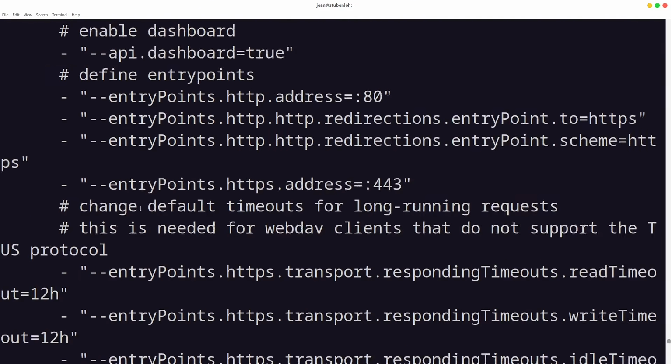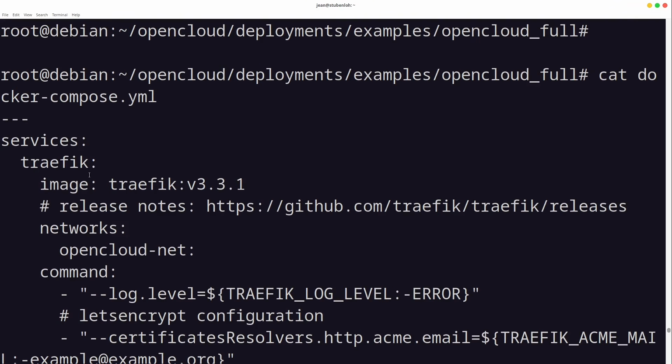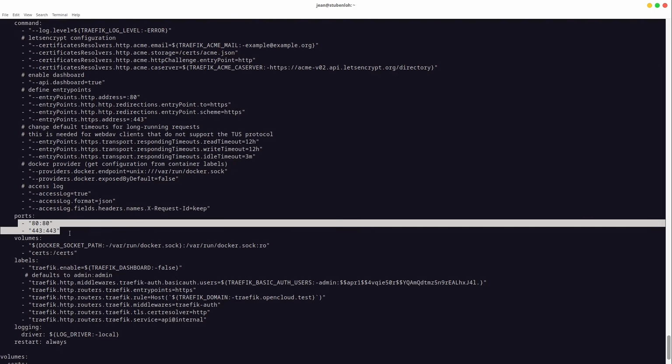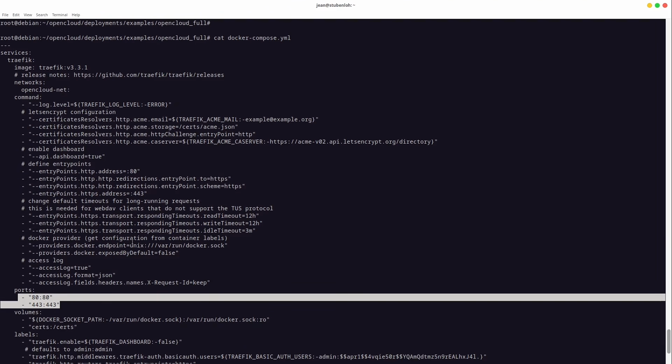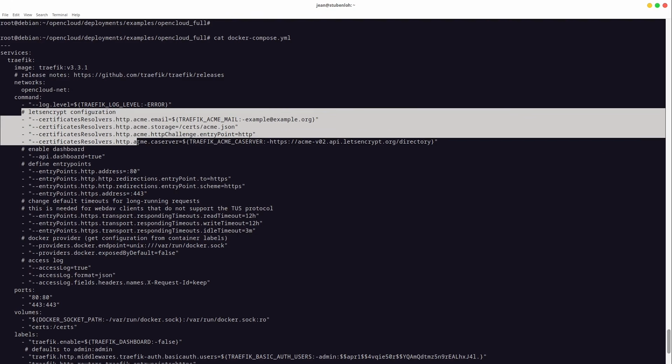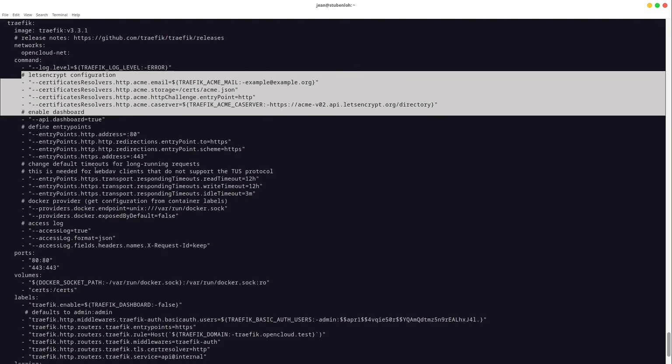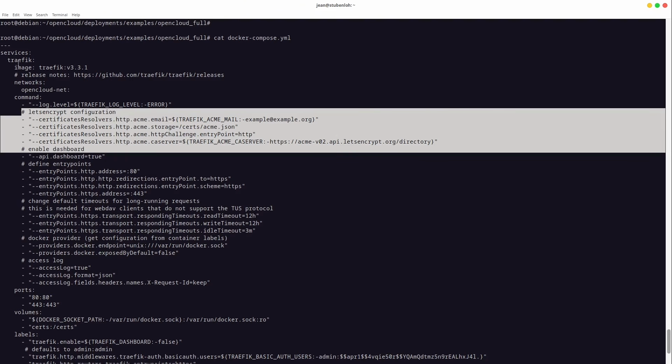They are doing something with Traefik. Traefik is listening at port 80 and port 443. So this looks okay, I guess. Maybe we don't need any additional web server here. We see some certificates here. Let's Encrypt configuration, but we are running a local server here, so we don't need any HTTPS from Let's Encrypt. I think everything is running through Traefik.